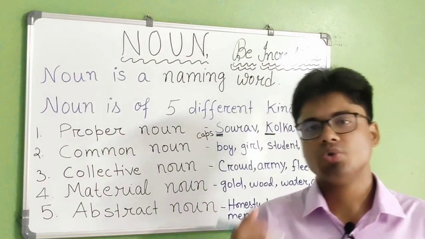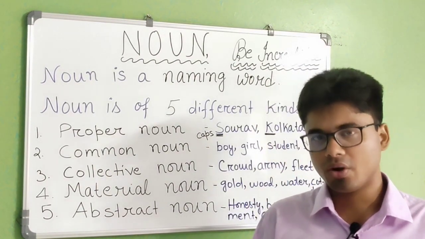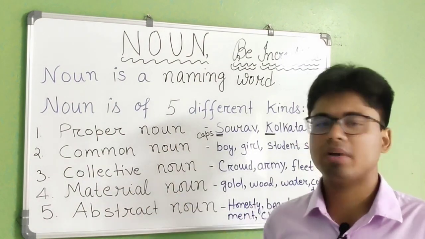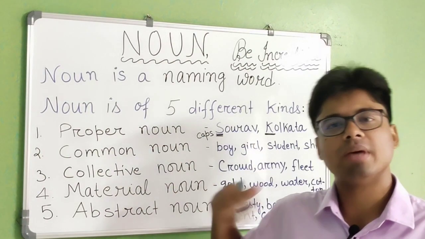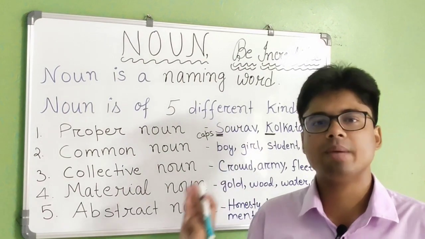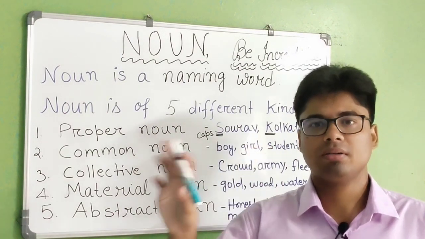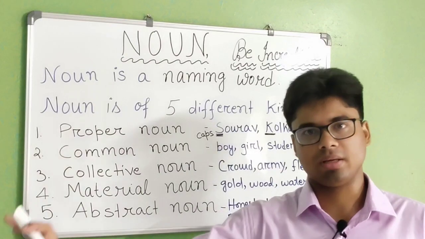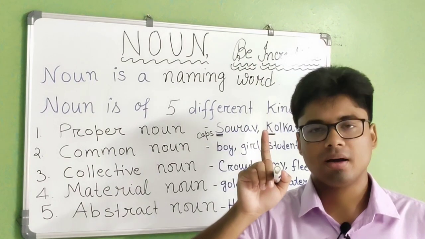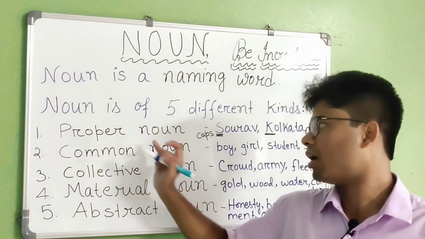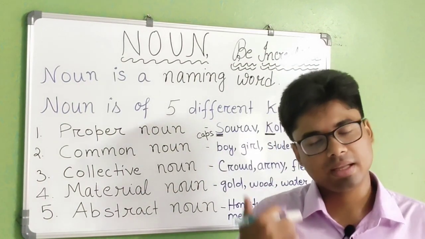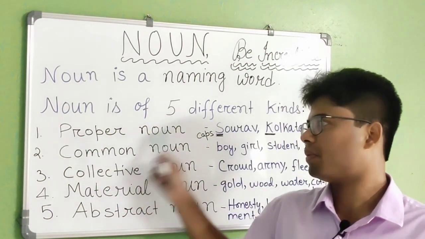So that is how you can recognize in your exam. These are the examples of proper noun, and this is how you will recognize the instances of proper noun. What I said: name of anything, a particular name, a specific name given to anything, and that name should be starting with a capital letter. That means the first alphabet should be a capital letter. Then it will be called an example of proper noun.